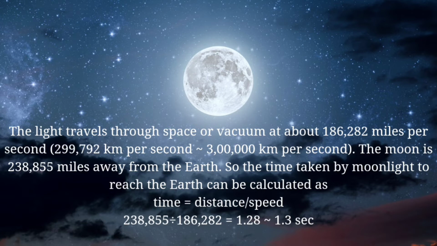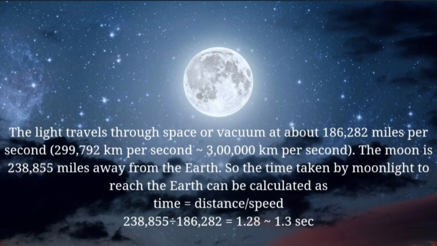So the time taken by moonlight to reach the earth can be calculated as time equals distance divided by speed. In that, 238,855 divided by 186,282 equals 1.28, or approximately 1.3 seconds.